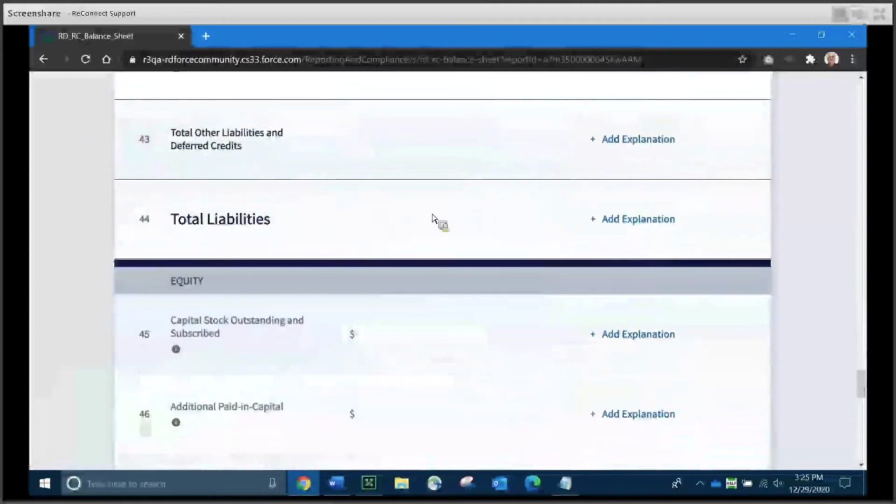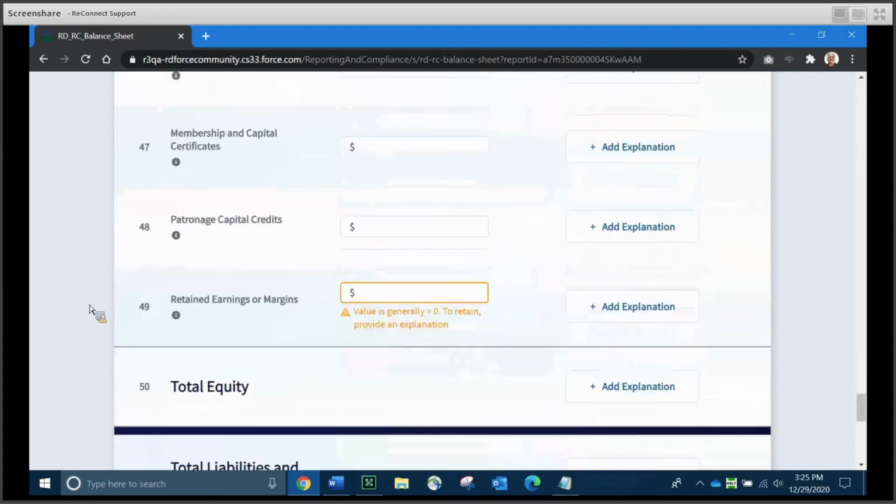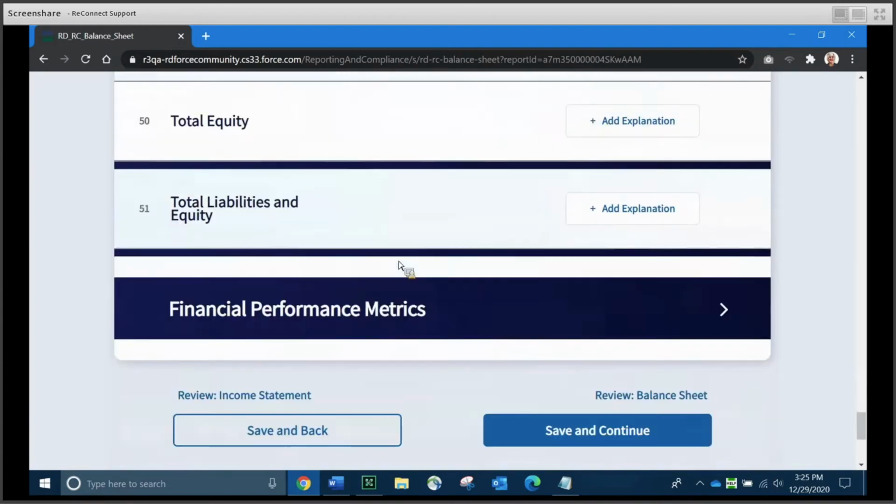And now we're scrolling down through other liabilities and deferred credits. And you can see a total liability line here. The system is going to run that total for you. There is no data entry to be done on the total.